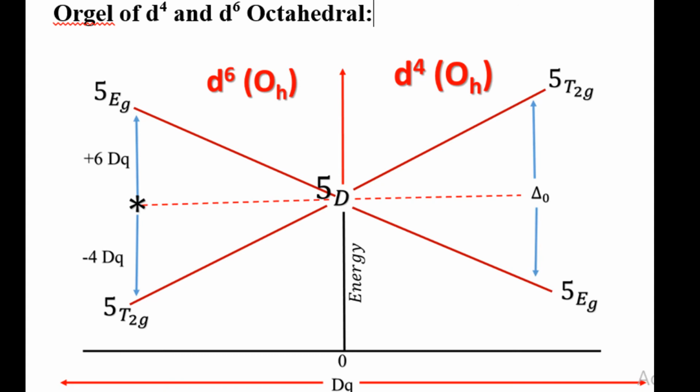D2 and D8 systems: this is actually the same case as happens in D1 and D9 systems, where the spin multiplicity is 2, but here the spin multiplicity is 5. The same holds for D1 D9 systems and D4 D6 systems. Remember this: we also draw all the diagrams in a similar, successive pattern. D4 and D6 systems, D1 and D9 systems, D2 and D8 systems, and D3 and D7 systems are similar.